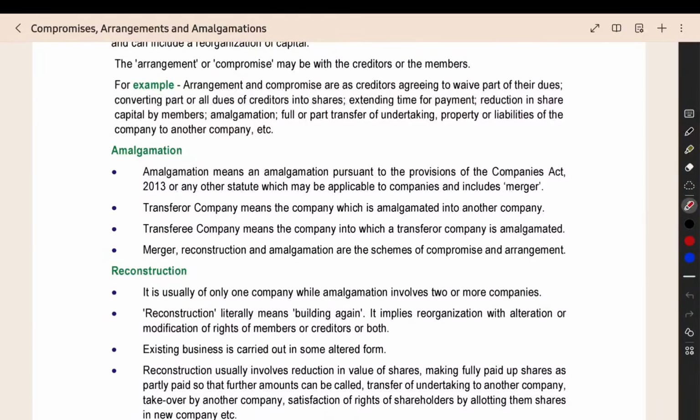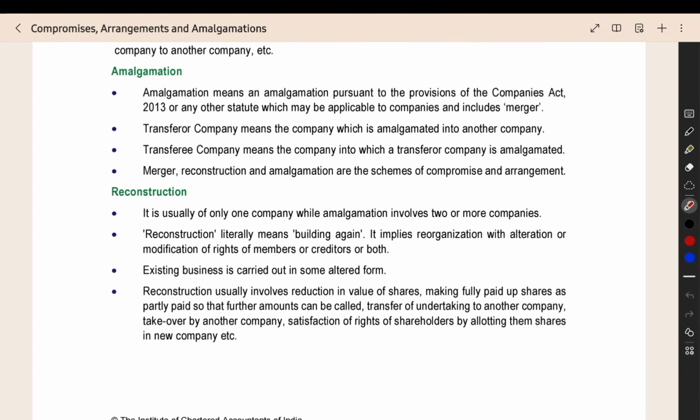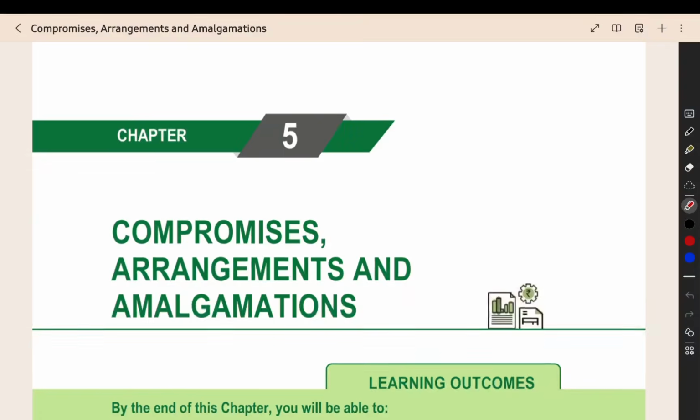Then amalgamation means, according to the Companies Act, it includes merger and everything will be included in the amalgamation. When two or more companies merge, it will come under amalgamation. When one company purchases another company, that will also come under amalgamation. Like that, the amalgamation definition you all know. Now, reconstruction is where only one company is involved. We would have learned about internal reconstruction. That is the thing covered under reconstruction. So we have seen the basic terms.